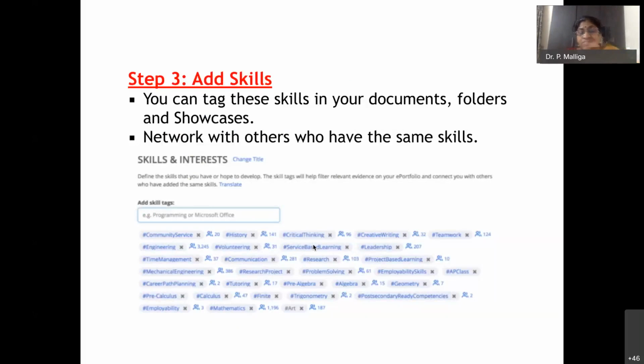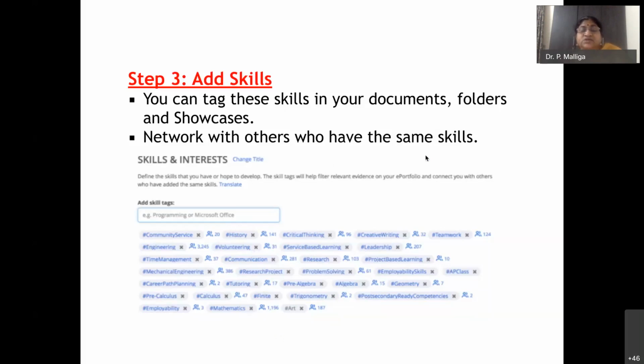See, if I have earned a certificate, or I'm interested in Python programming, or I'm interested in immersive technologies, I can just put those things, okay? And immediately what happens is, see here, this number comes, this is 20 people who are interested in community service, 141 on history. So the community, you can have those people, okay, the skill set. So everybody can have different types of skill set, and you can also get linked with, that is called the networking, okay? Networking with others who have the same skill set.